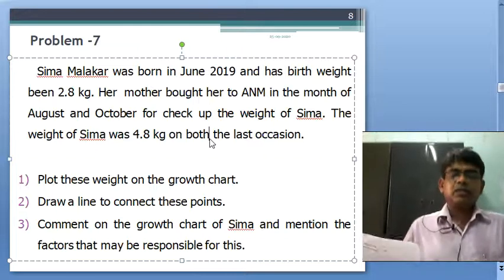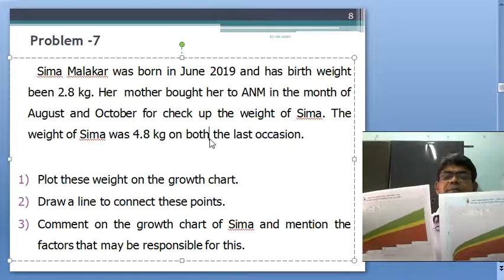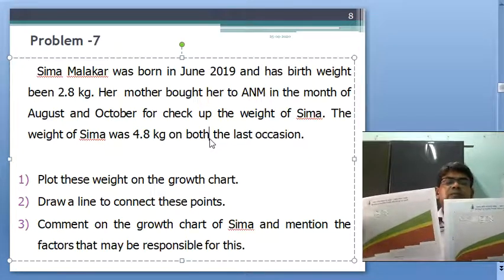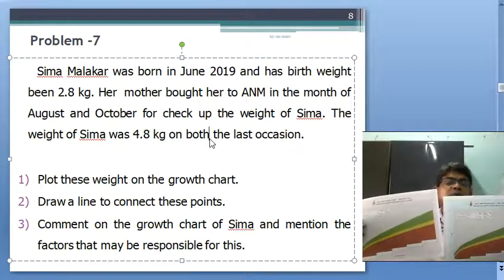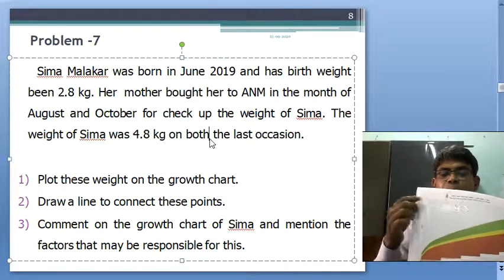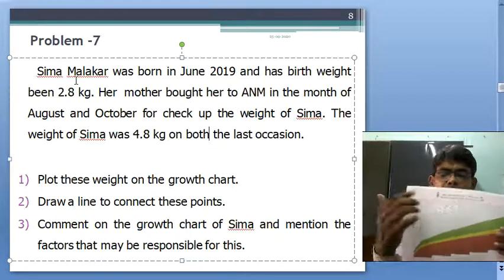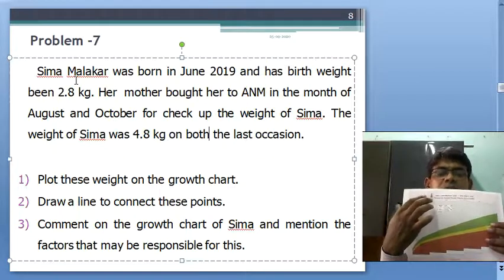There are two different growth charts, one for girls and one for boys. This one is pink, with the symbol of a girl child, and this is for Shima Malakar.